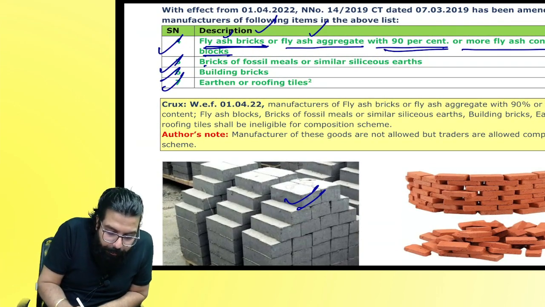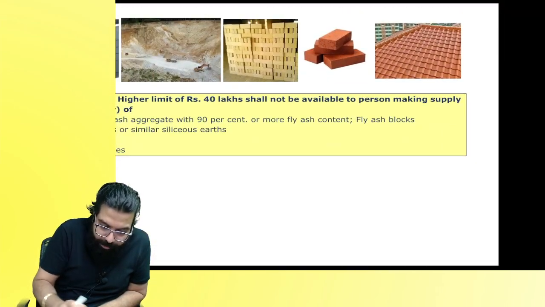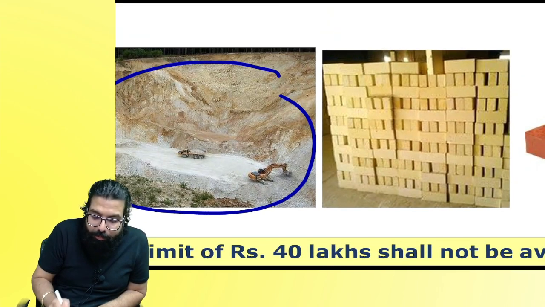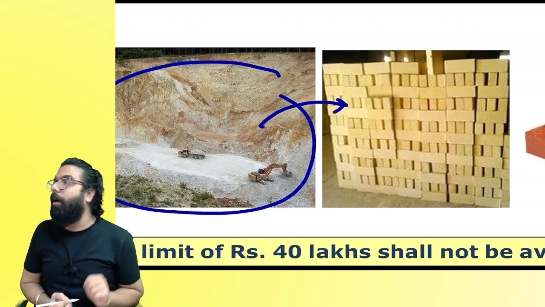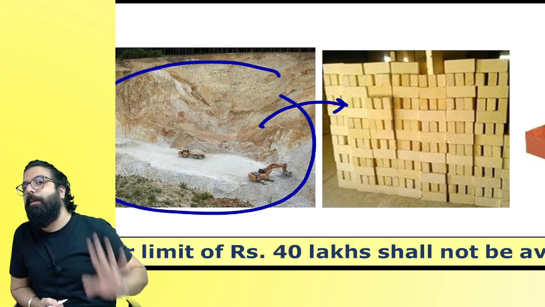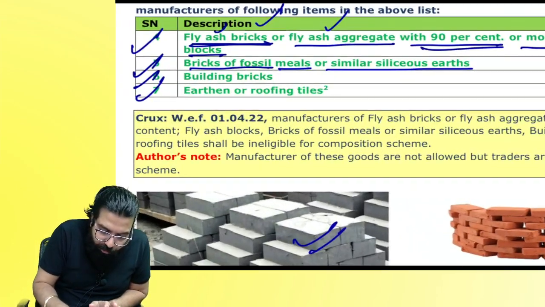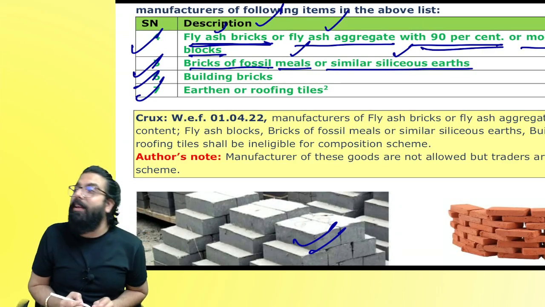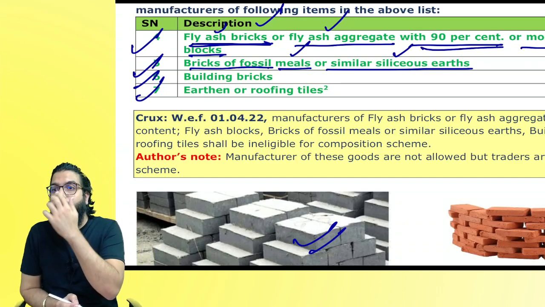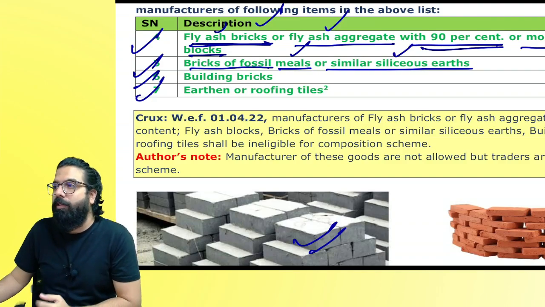Then if you are making bricks of fossil meal or similar siliceous earth, I will teach you this one here. One minute. You know these mountains which are there? Can you see the mountain? Out of this mountain, this type of bricks are made. Yellow color bricks. If a person is making this kind of bricks also, he is also ineligible for composition. So these are known as bricks of fossil meal or similar siliceous earth. That yellow color brick. In villages and all, you will see people cut it out of the mountain and it is being sold over there. Mostly you will see it over there.